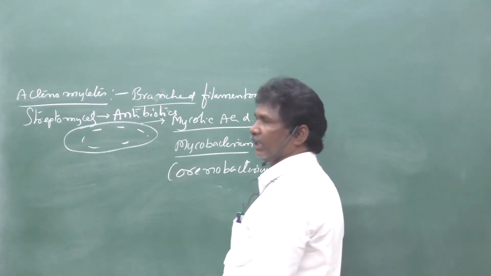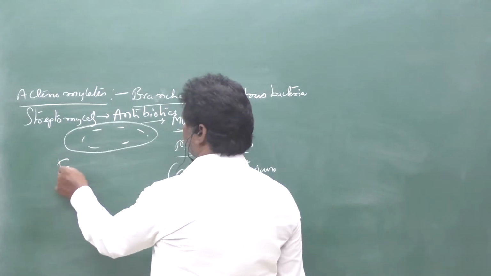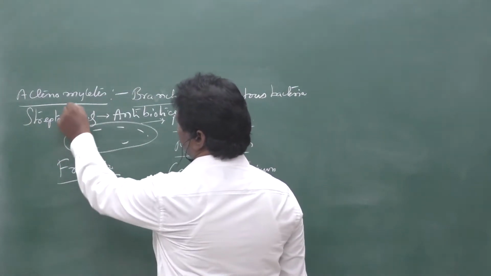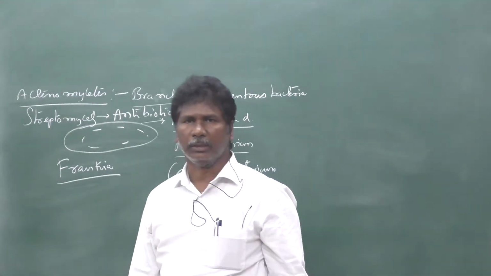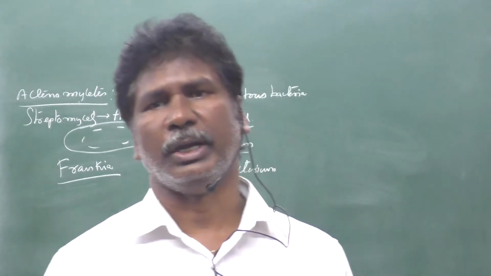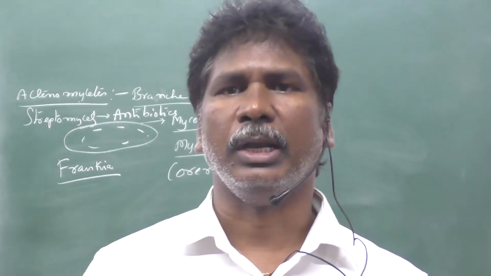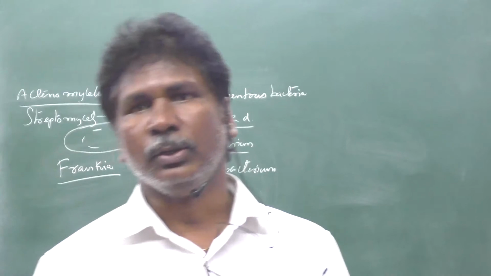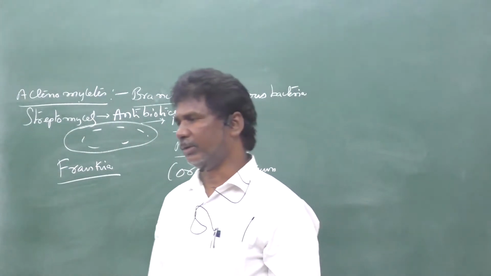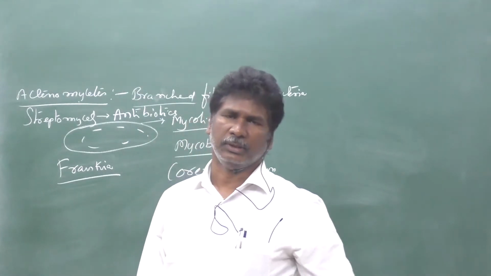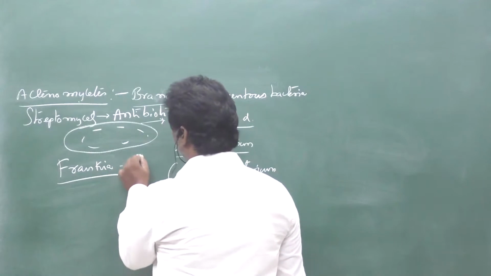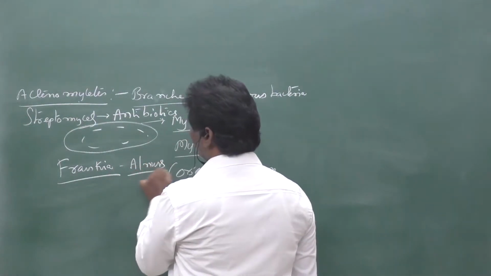Also in your second year, there is one called Frankia. Frankia is also a type of actinomycetes. It helps in the formation of root nodules in non-legume plants. Actually, root nodules are formed in legume plants, but Frankia forms root nodules in non-legume plants like Alnus.